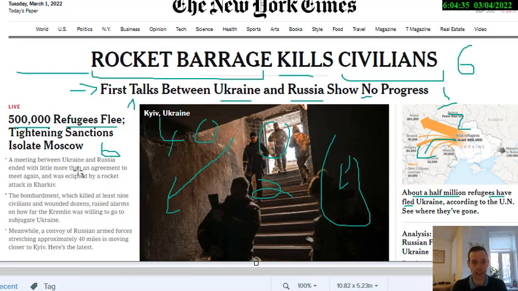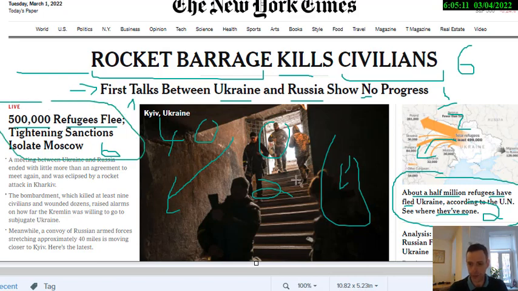So for me, that's absolutely fascinating. When it comes to the possible emotional state of the reader, on the same front page of the same newspaper, either side of a picture, they register differently. About 500,000, I'm going to give that one a 2. It says see where they've gone. They've gone. It's all safe. It's wonderful. Not where they plan to go, not where they're dreaming to go, but where they've gone. So this is actually the end of a refugee crisis. And this is a refugee crisis here in action. So completely different. That one's a 6.